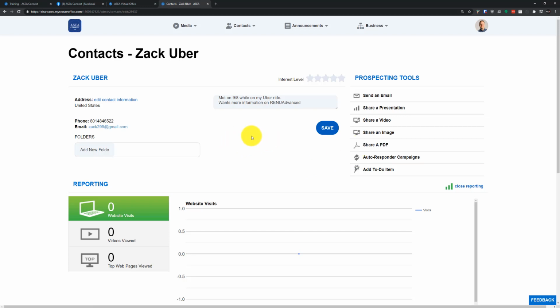A couple other areas I want to show you here: you have this little interest level. This is just a little area where you can manually select how interested your contact is with your content. There's also the ability to add them to different folders. You have this little area for folders here, and if I click on this, I can start typing in the word hot, and I will mark him as a hot contact. This hot corresponds to the contacts that I have inside my app. So let me show you here as an example.